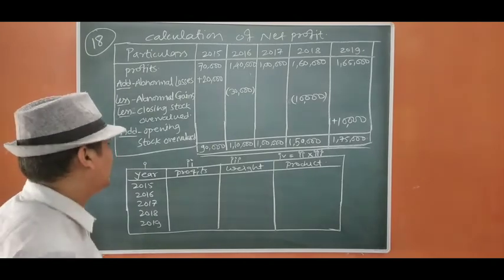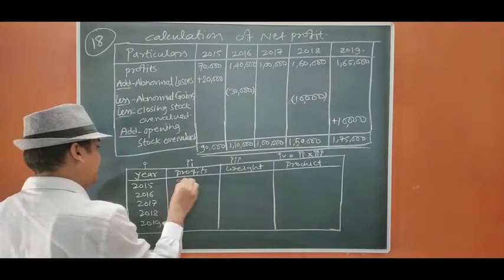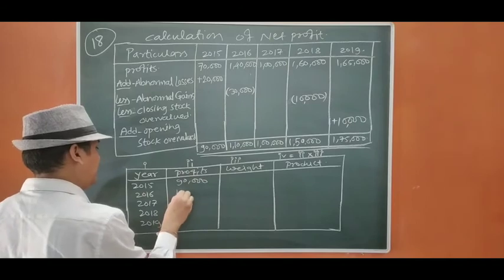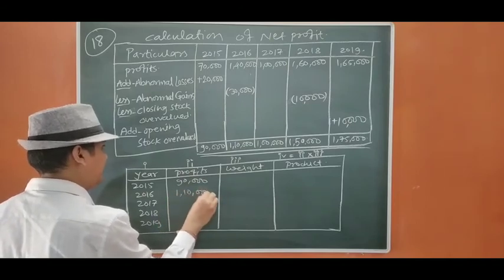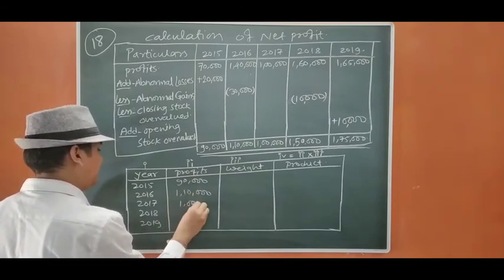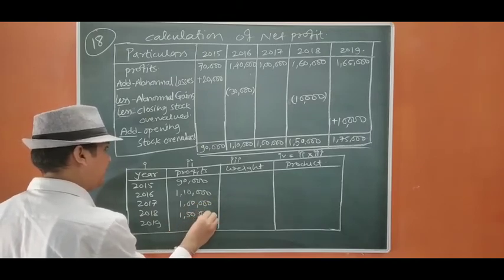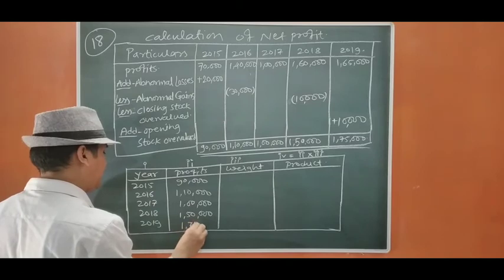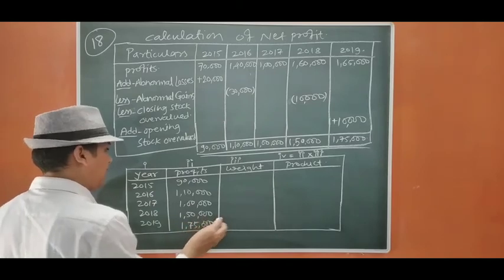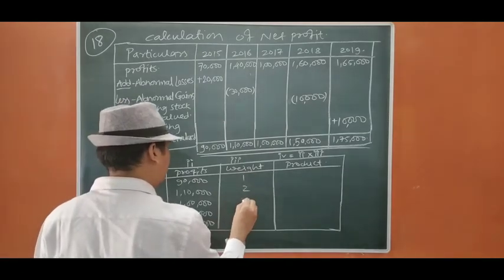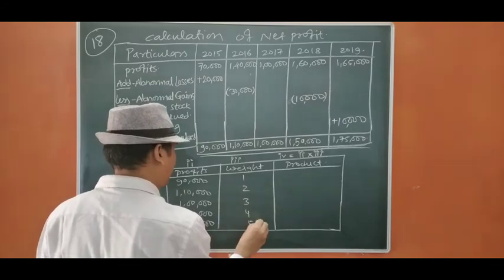Okay, so let us start. It is 90,000, 1,10,000, 1 lakh, 1,50,000 and 1,75,000. Weights are 1, 2, 3, 4, 5.